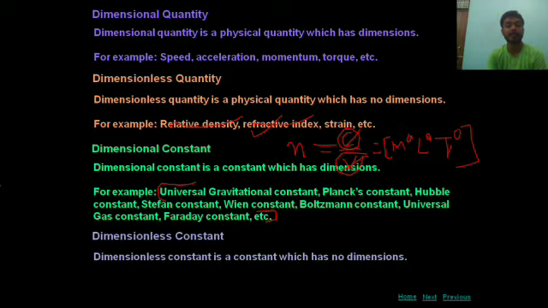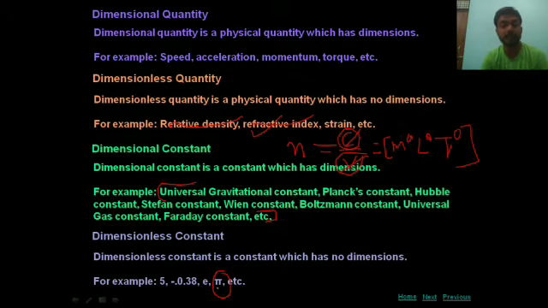A dimensionless constant is that constant which has no dimension. For example, 5. Here a very good example is pi. Pi is a constant, 22/7. This is a dimensionless quantity because there are no units. And simply we can say the quantities which have units are the dimensional constants.